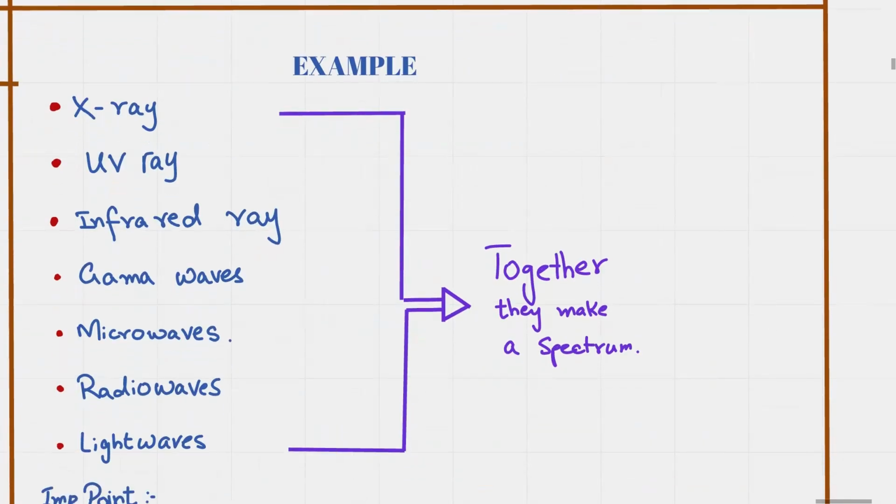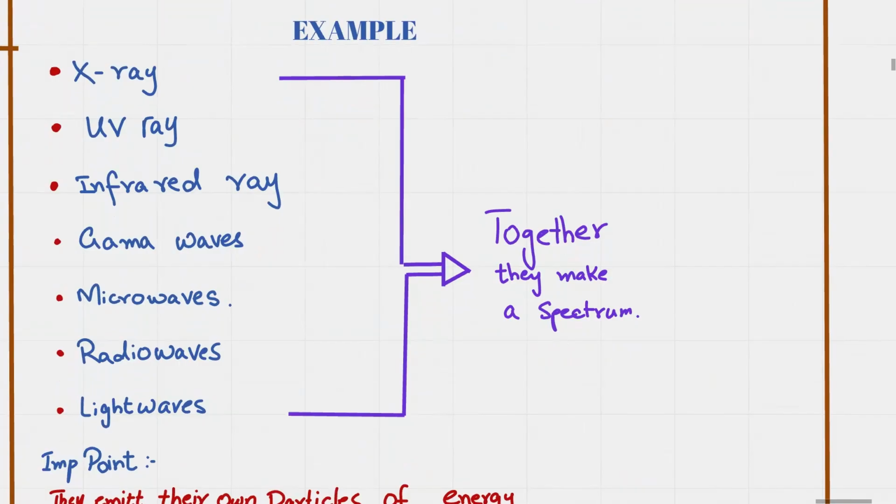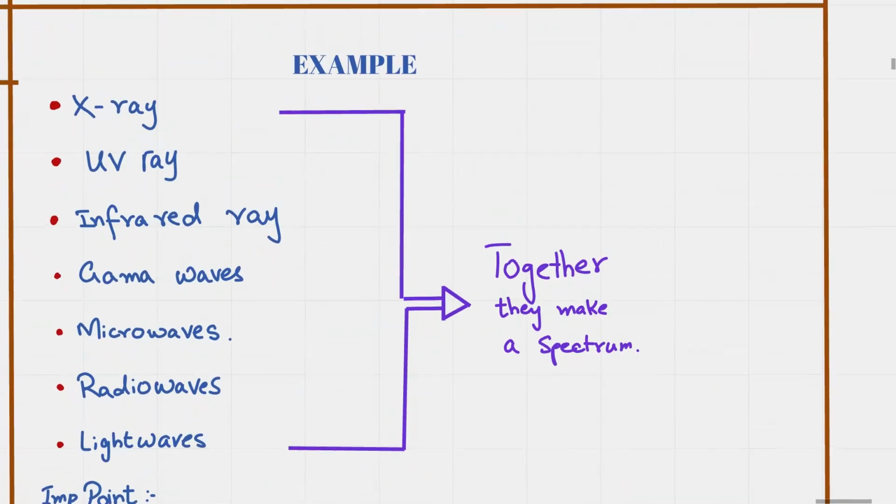So coming to the examples of electromagnetic waves, which are X-rays, UV rays, infrared rays, gamma waves, microwaves, radio waves, and light waves, and together they make a spectrum. These seven rays and waves make a spectrum.